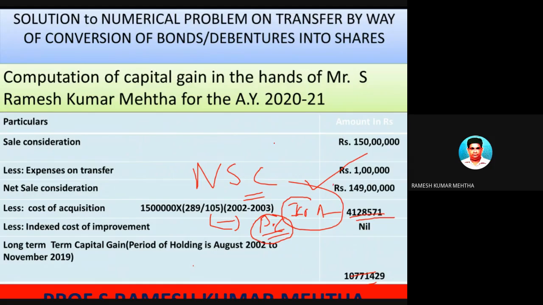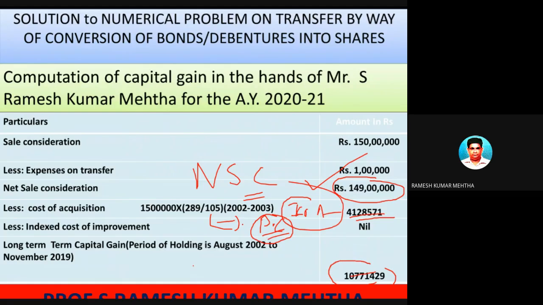The net sale consideration was 1 crore 49 lakhs. So he made a bumper profit of 1 crore 7 lakhs 71,429.